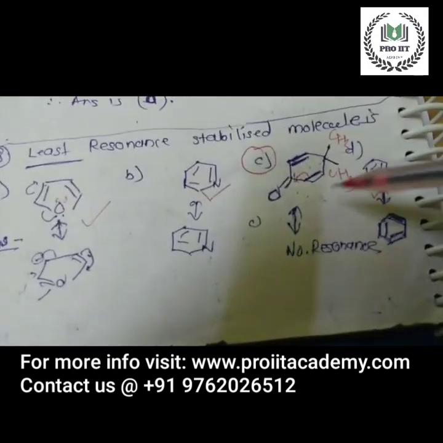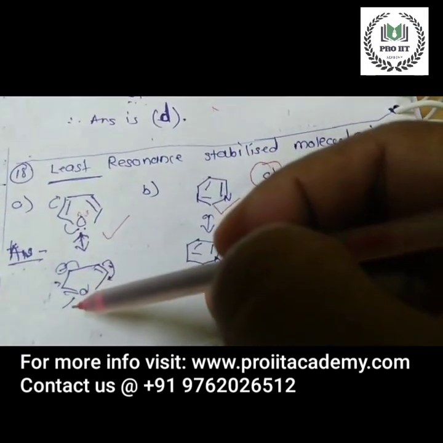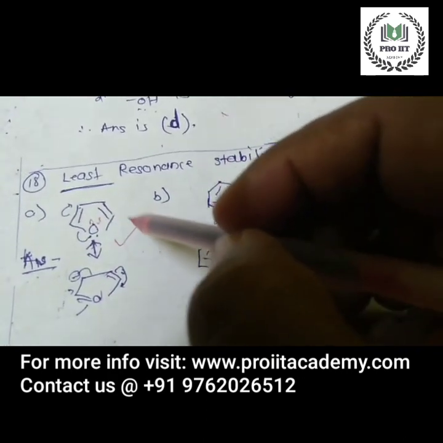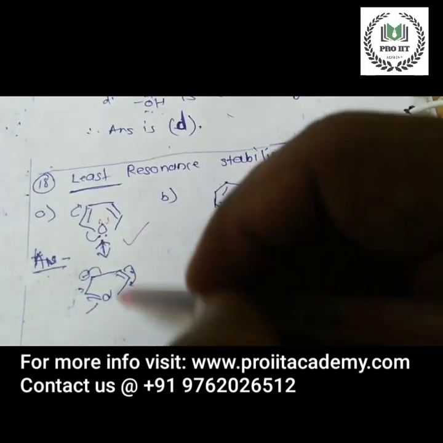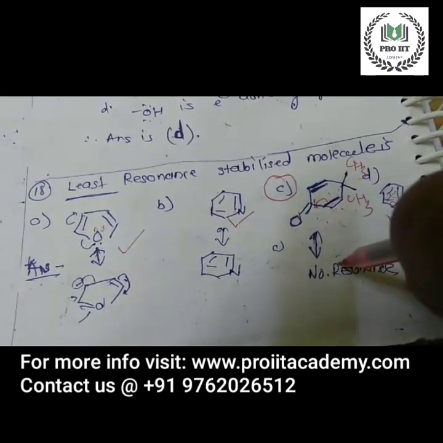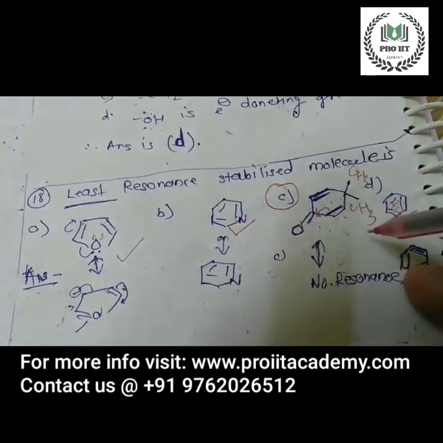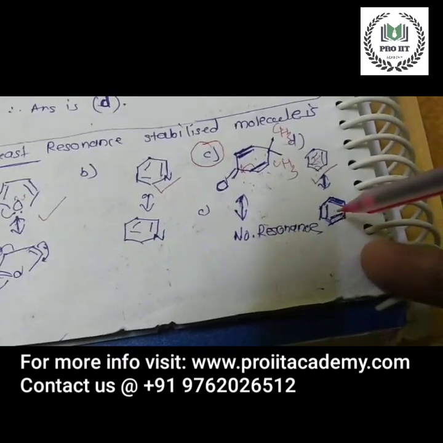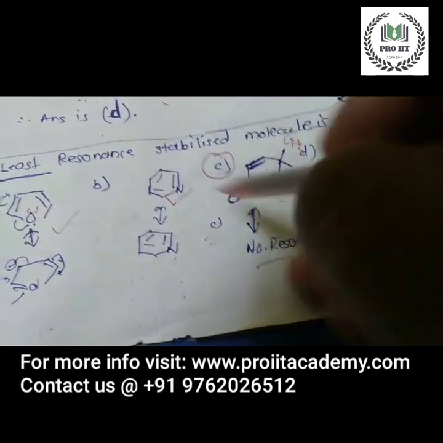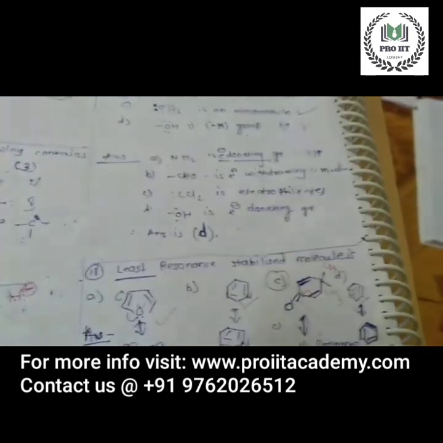Look, no resonance is possible here. Here resonance is possible: this lone pair shifts here, this bond shifts here, then this bond shifts here. There is the possibility of resonating structures in every structure, but in this structure there is no possibility of resonance. Delocalization of pi electrons in the ring is possible, and the benzene ring delocalization is possible, but here there is no delocalization of pi electrons, no resonance. So the least resonance stabilized molecule is molecule C. Next question.